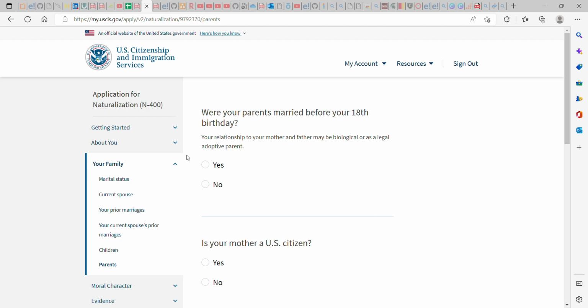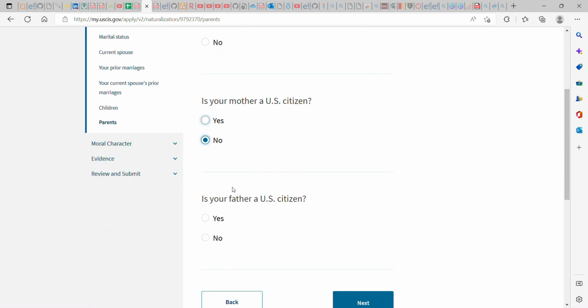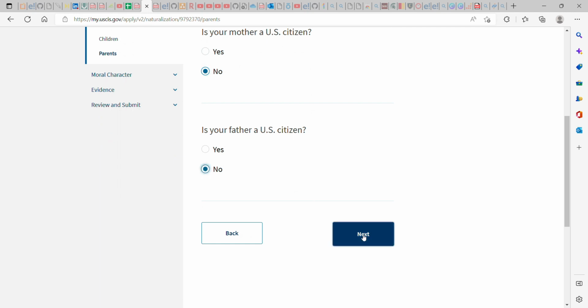If they were married, that means your relationship to your mother and father may be biological or as legal adoptive parents. That means if you were adopted and they were married before you turned 18, you can click yes. If not, no. Okay. Is your mother a US citizen? They are asking you, the person that is filing for this, not your spouse now. Is your mother a US citizen? You can say yes or no. Your father, I'm saying no.